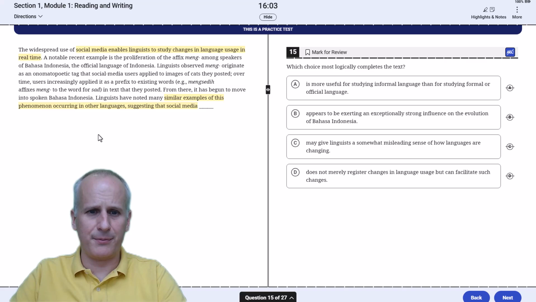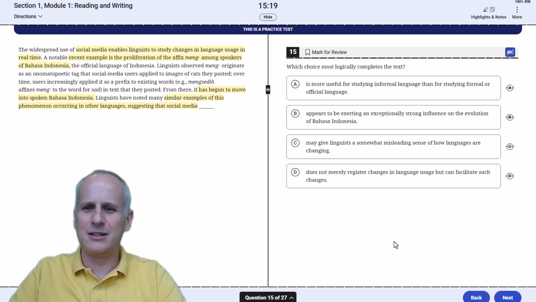"A notable recent example is the proliferation of the affix meng among speakers of Bahasa Indonesia, the official language of Indonesia. Linguists observed meng originate as an onomatopoeic tag that social media users applied to images of cats they posted. Over time, users increasingly applied it as a prefix to existing words, e.g. mengsida affixes meng to the word for sad in text that they posted. From there, it has begun to move into spoken Bahasa Indonesia." So we know that there was this example of proliferation of meng online, but then it actually came into real life. So we're going to just look for this in our answer choices.